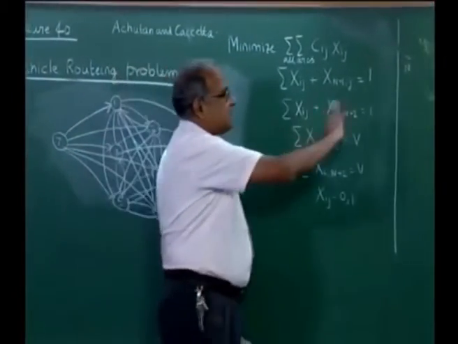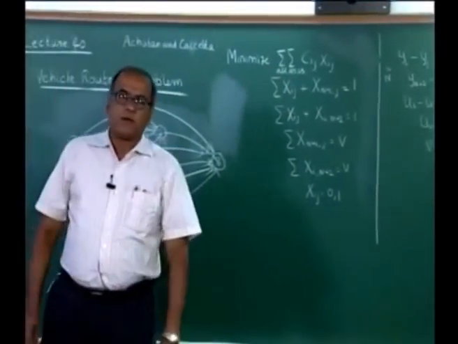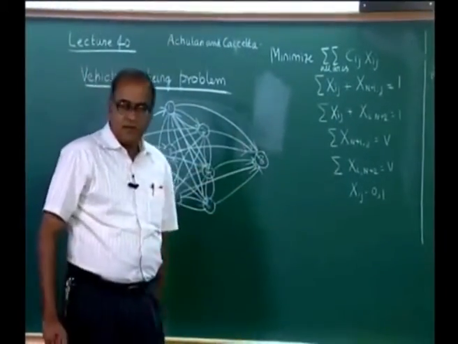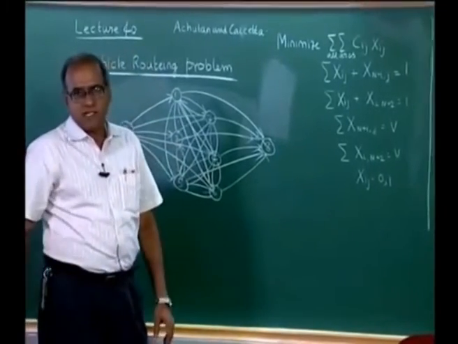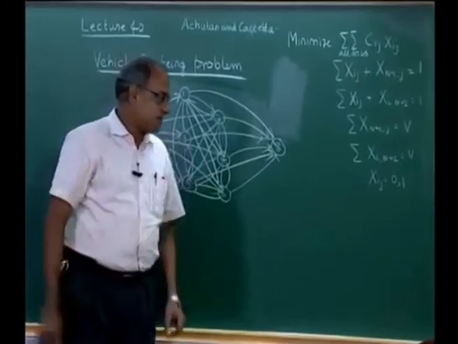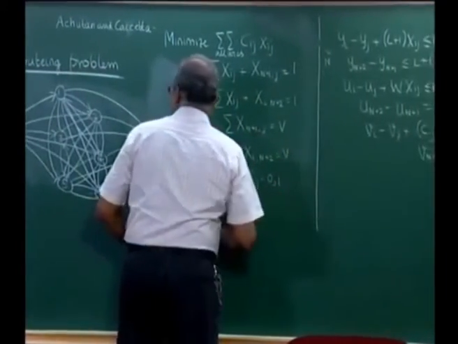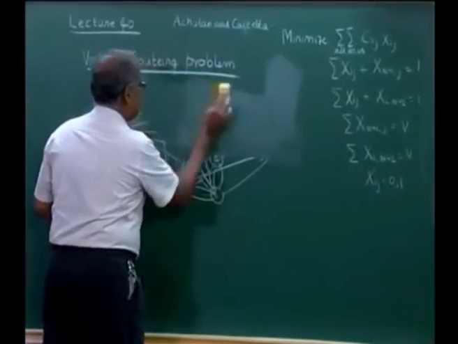But we could still use this formulation very effectively to solve VRPs, provided we actually have a solver. If we do not have a solving facility, then we use heuristics or thumb rule based algorithms. Now, let us take a small example and then show how we solve this.